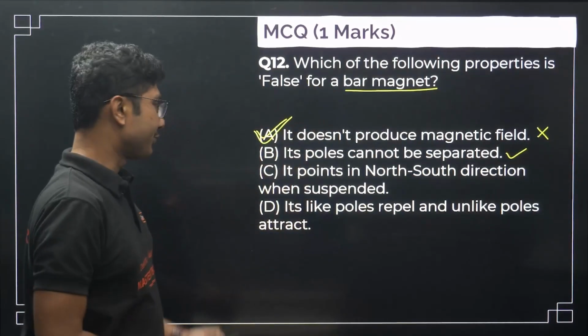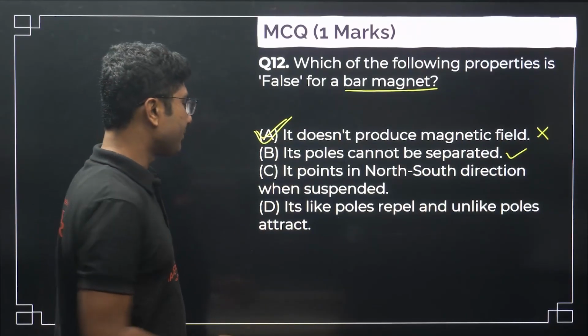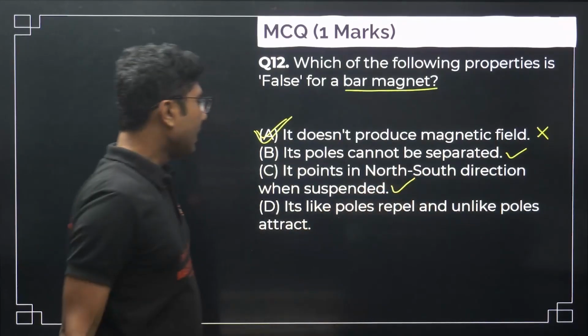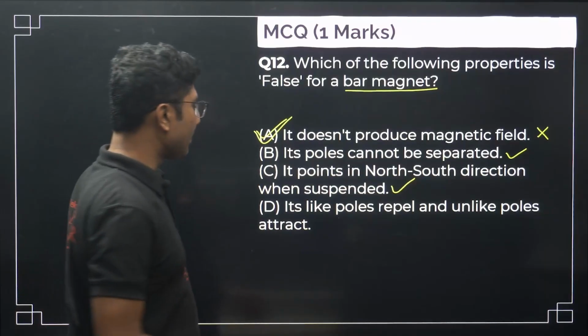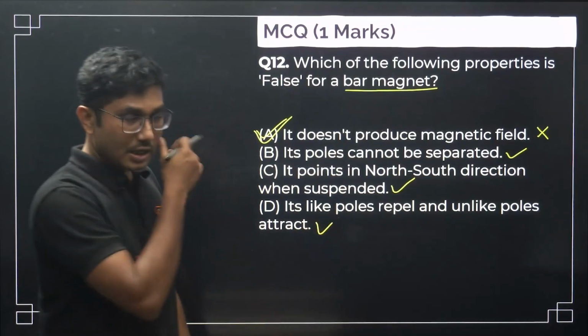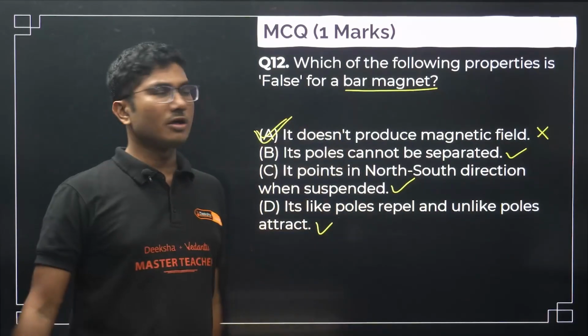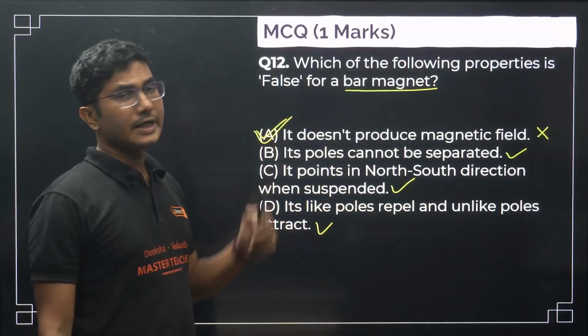Let's check the other options. It points in the north-south direction when suspended. Yes, this is a correct statement. Like poles repel and unlike poles attract. This is also a correct statement. So the false statement is that it does not produce magnetic field. So this is an incorrect statement.